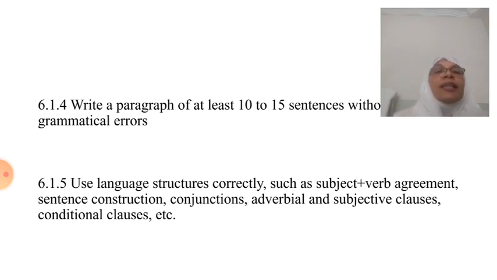How? The sentence construction that you frame, the subject-verb agreement that you use, the conjunctions, the connective devices, adverbial and subjective clauses. These are all very important and they play a key role in framing a successful formal letter.